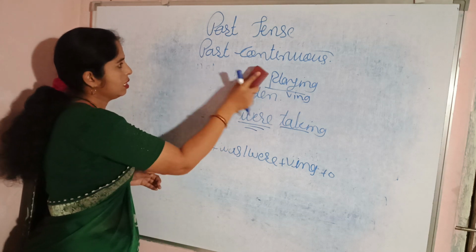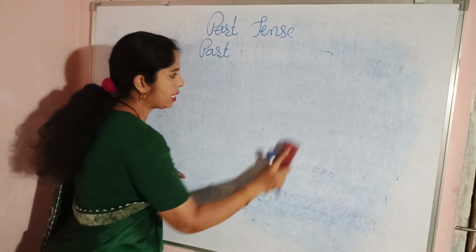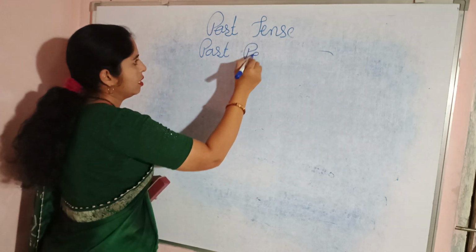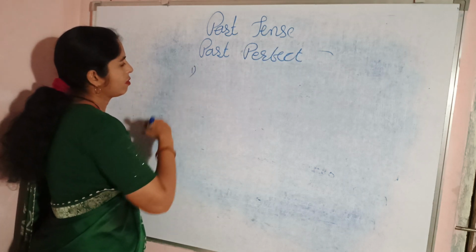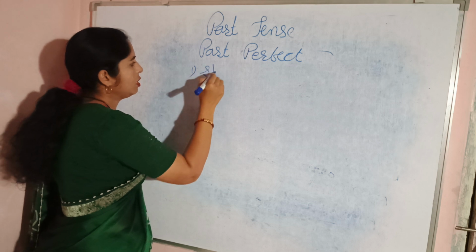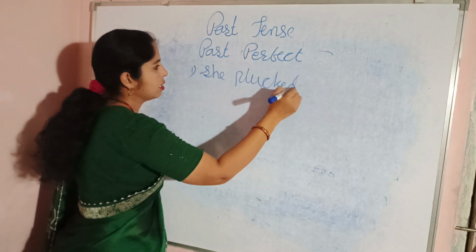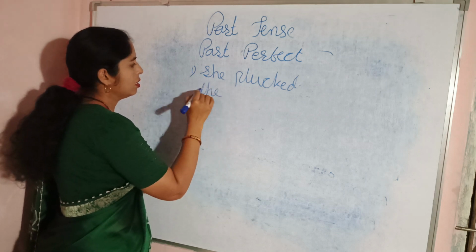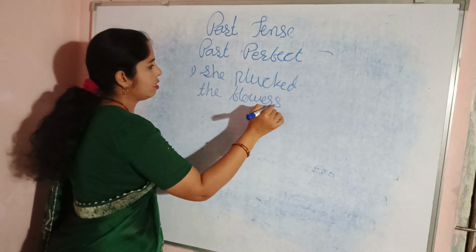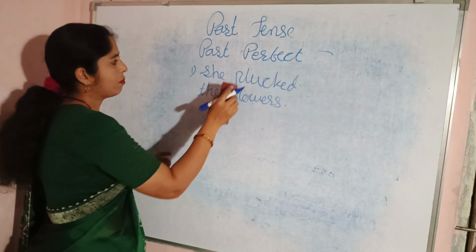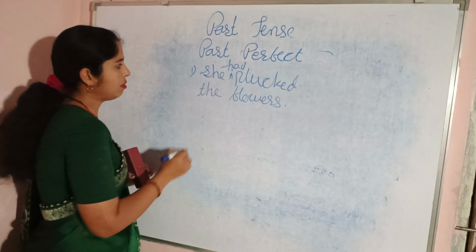Now see some sentences related to the past perfect tense. She plucked the flowers. Sorry, she had plucked the flowers.